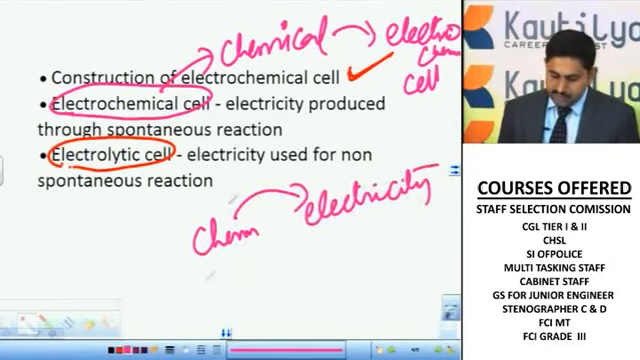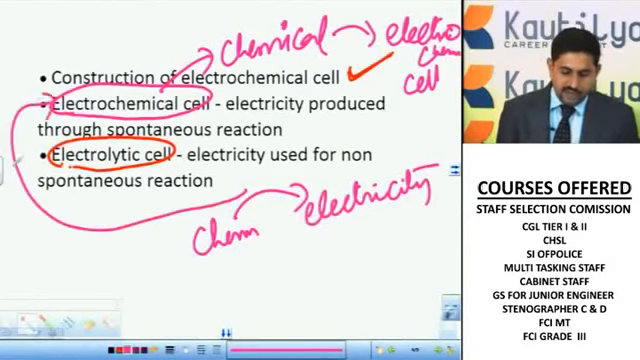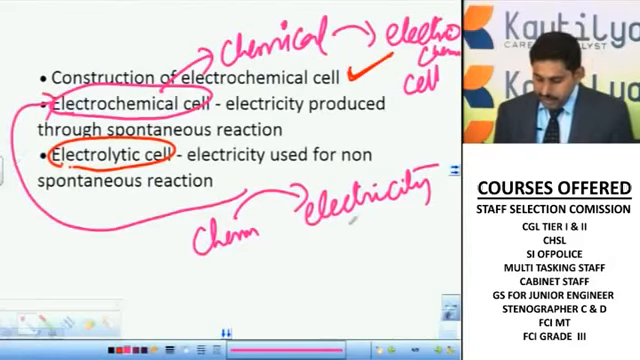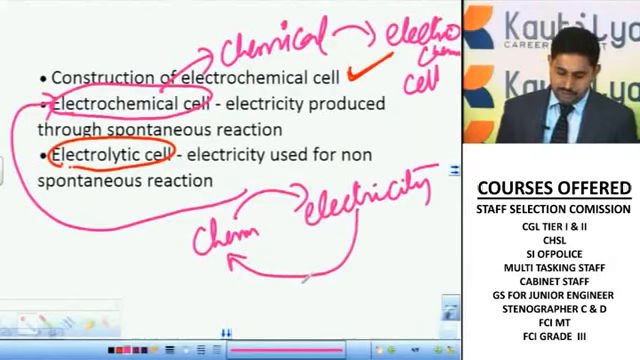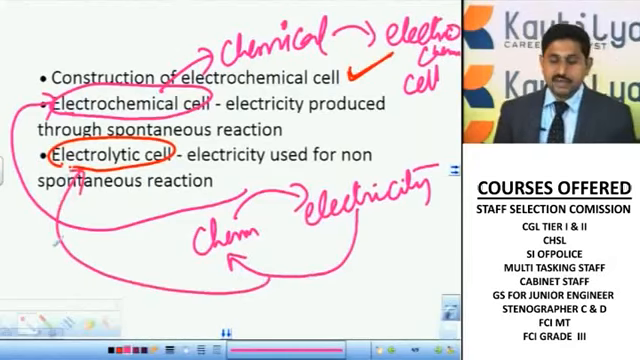This type of cell, where you are using chemical energy, that means the chemicals, to produce electricity, is called an electrochemical cell, right? And when electrical energy is used for a chemical reaction, that is, we are using electricity for our chemical reaction, this process of utilization of electrical energy to convert it into chemical energy is considered an electrolytic cell. There is a difference between the electrolytic cell and the chemical cell.